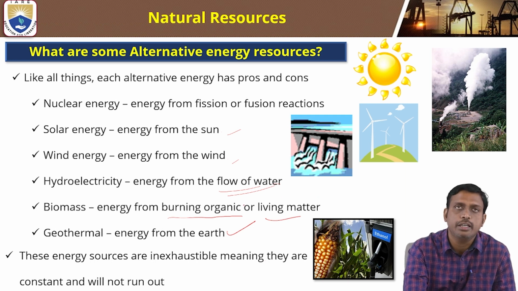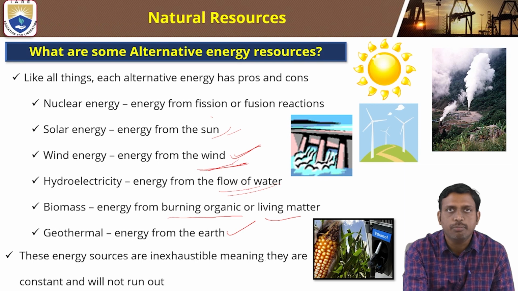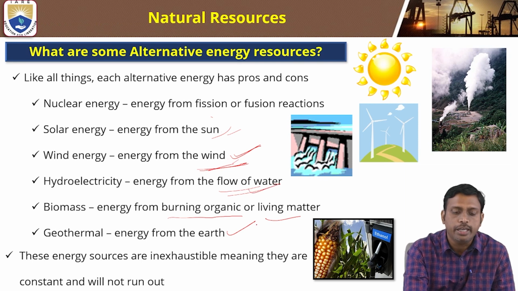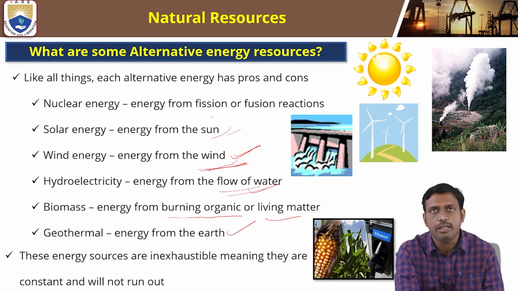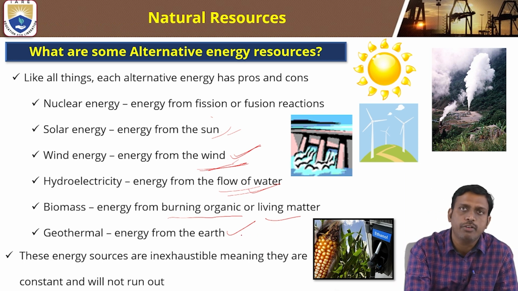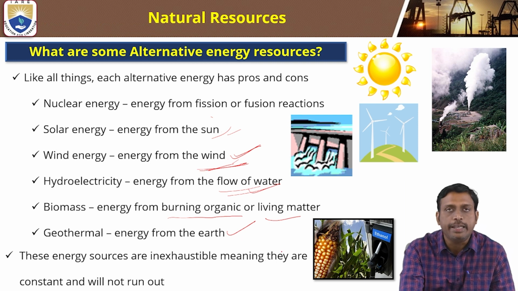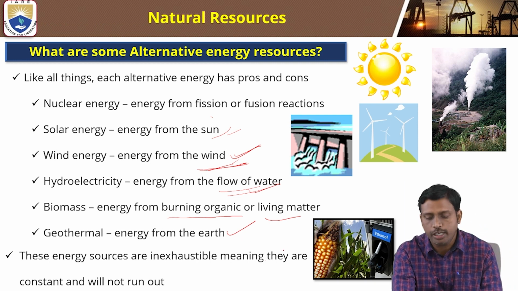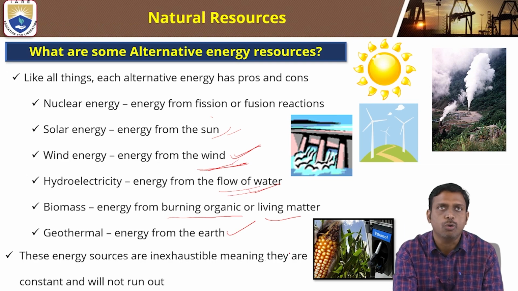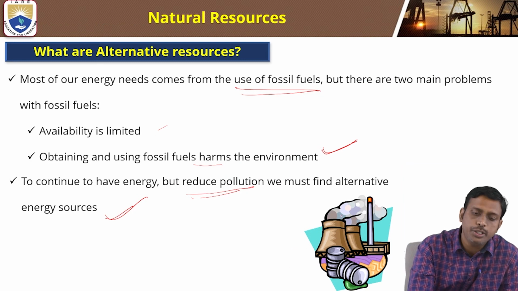Solar energy is the energy you get from sunlight, and the energy from the wind is called wind energy. Hydroelectricity is the energy from the flow of water, and from burning organic and living matter you get biomass energy. Geothermal energy is from the earth, and we extract it. These resources are inexhaustible, meaning they are constant and will not run out. All these are examples of alternative resources.